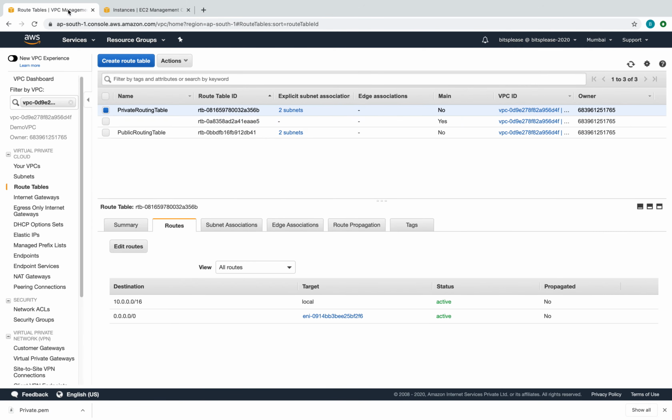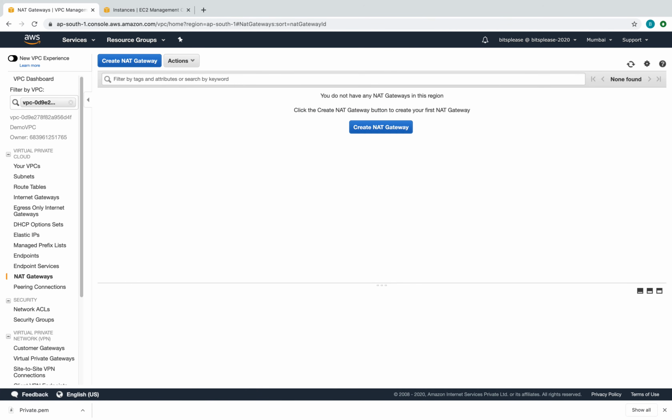Cool. And we'll also go to my VPC, and under the private route table, let's refresh. And you see here there's something called a black hole. Why? Because the default route doesn't work anymore. We were pointing this to the NAT instance, but the NAT instance doesn't exist, so it's showing as black hole. We'll fix this. So we'll go down to the NAT gateway and create a NAT gateway.